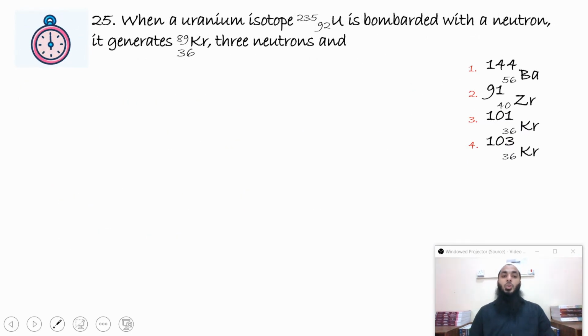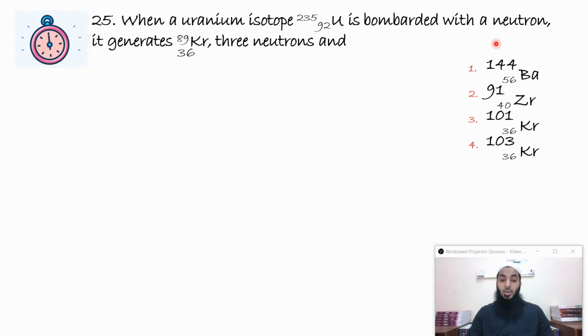Next question, when a uranium isotope 235 uranium 235 is bombarded with a neutron, it generates krypton. Along with krypton, there are three neutrons, and then what? It's a direct theory question. This is the reaction that happens in a nuclear reactor. If someone remembers that, that's well enough. They can clearly answer it as 1.